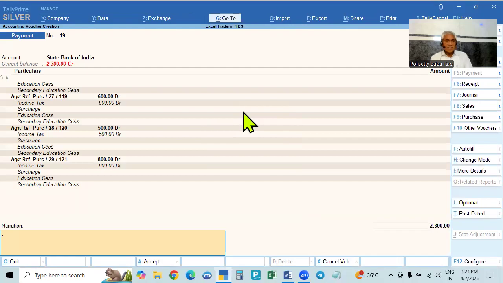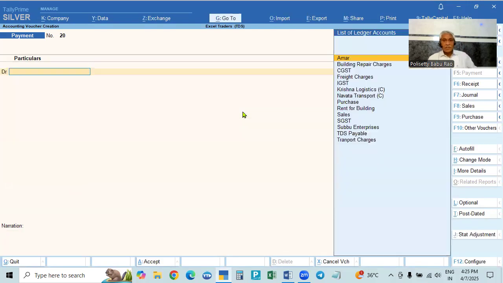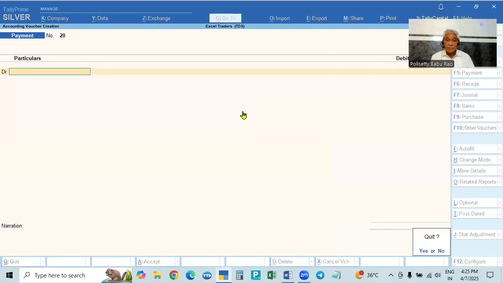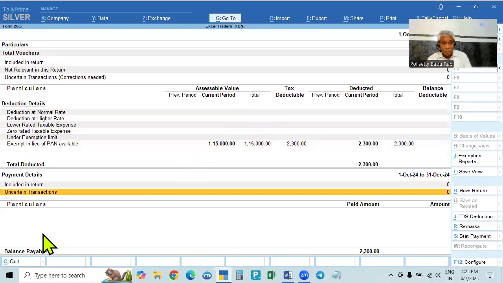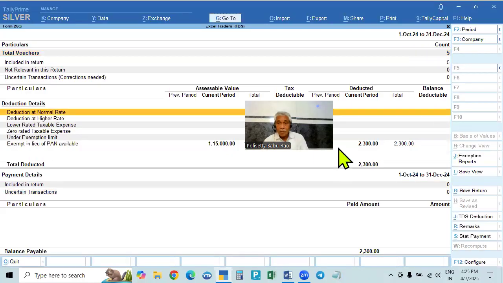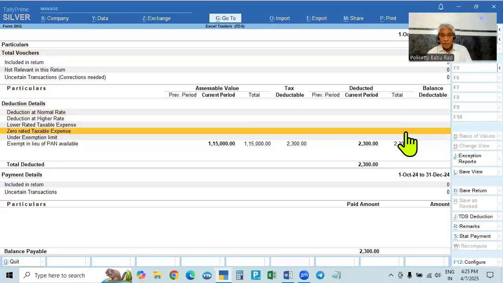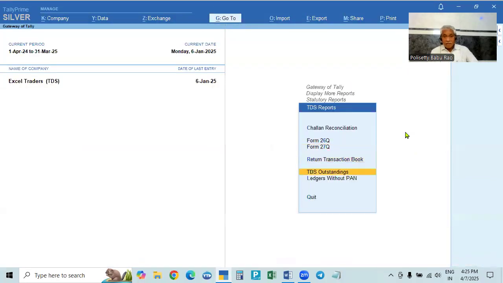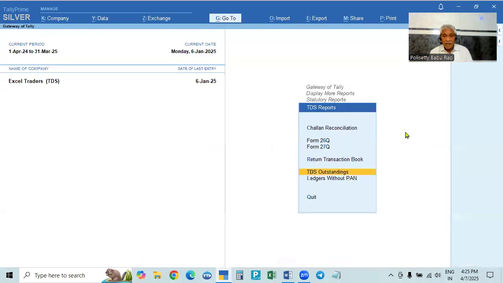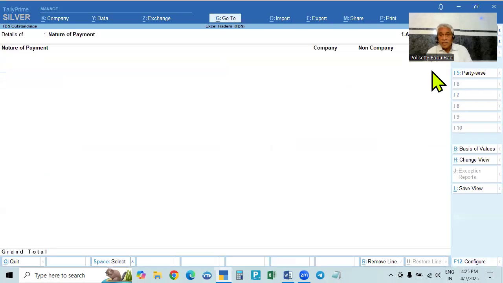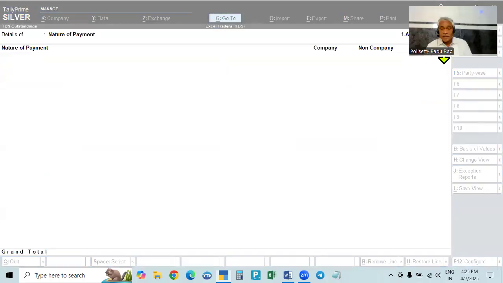So this is TDS for the quarter, October to December, paid. Okay, this amount is paid. After making the payment, you come back here. It is still showing balance payable 2300. You go back to this one and see the TDS outstanding. Outstanding is not there because the amount is paid. It is showing June. Okay.